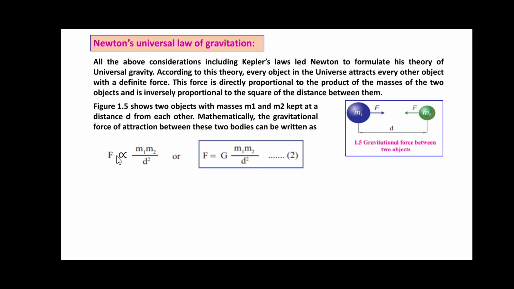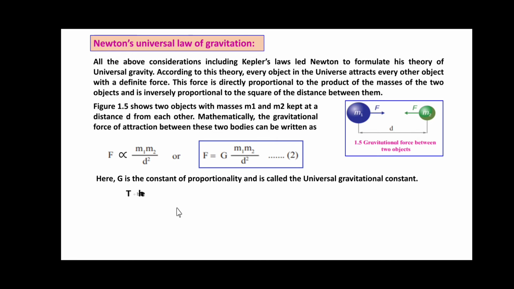Now we have to remove this proportionality sign, so consider a constant G here. So F is equal to G m1 m2 upon d square, equation 2. Friends, here G is the constant of proportionality and is called the universal gravitational constant.